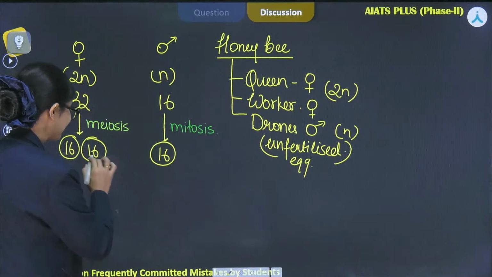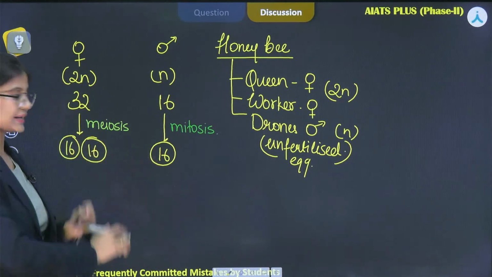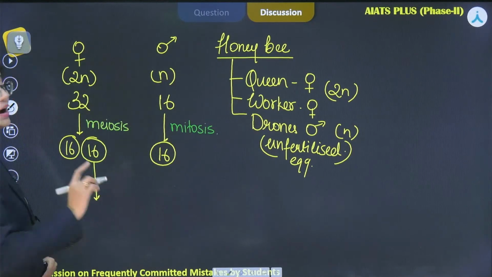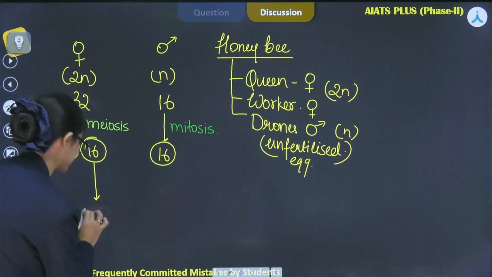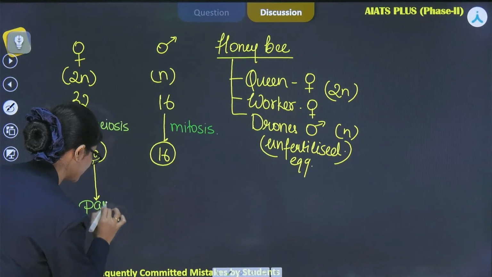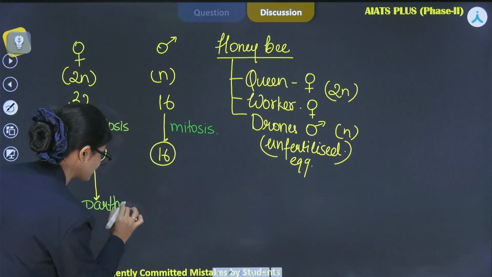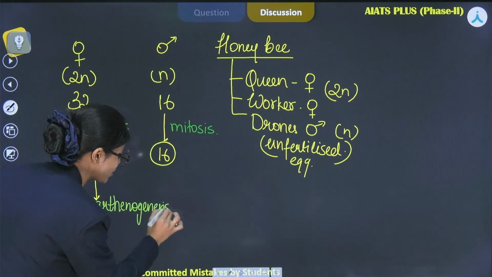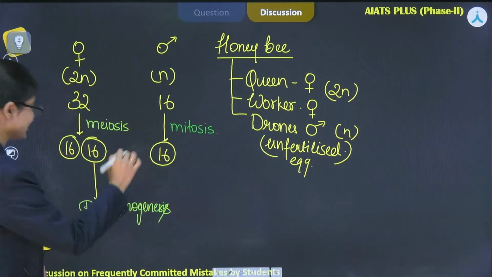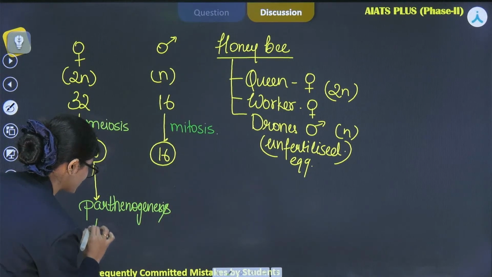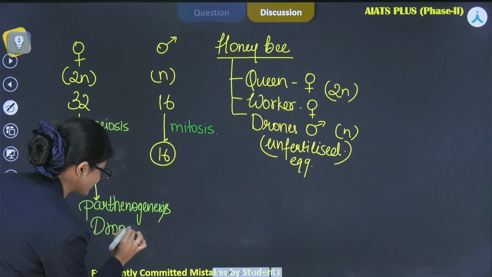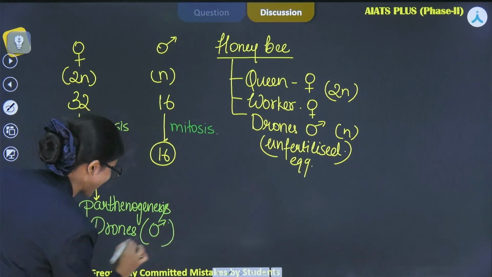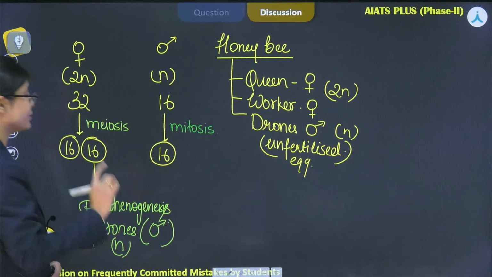So if this egg remains unfertilized, by the process of parthenogenesis, that means no fusion of male and female gametes, then drones, or males, are formed, which are haploid, right?